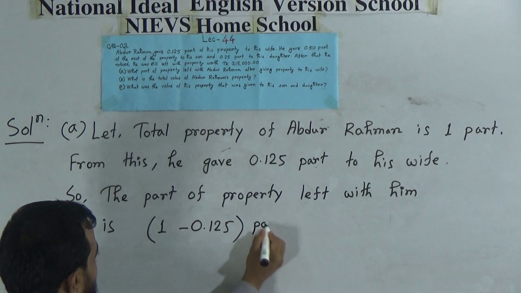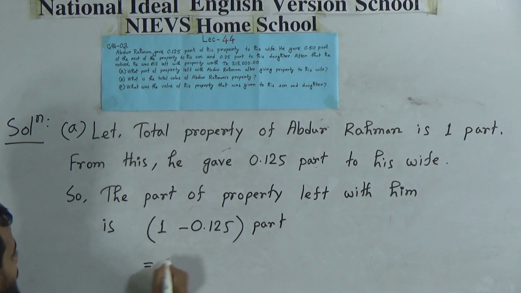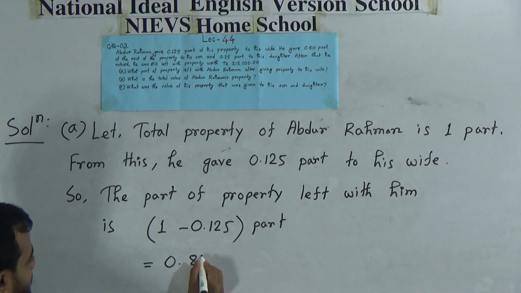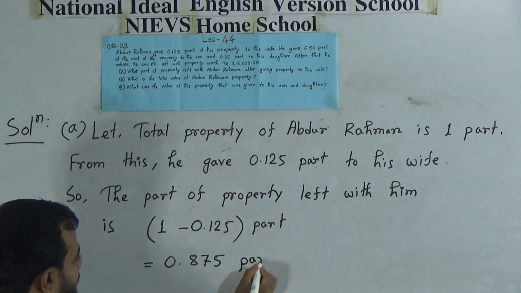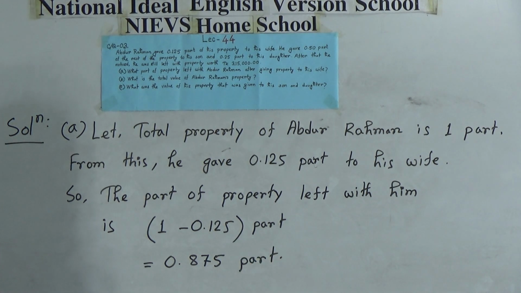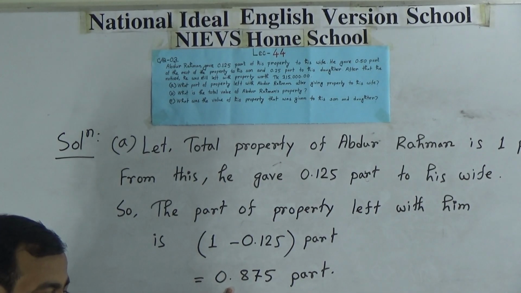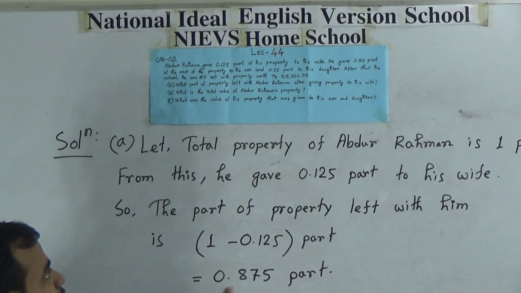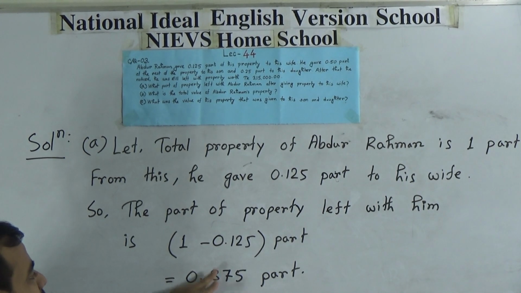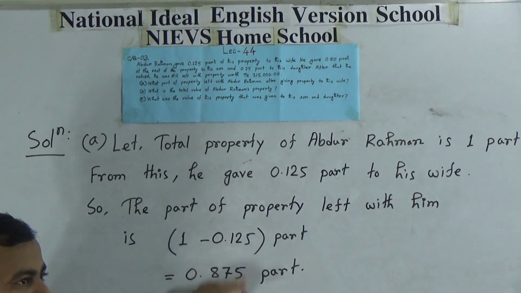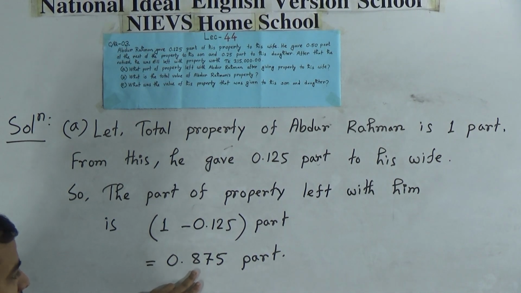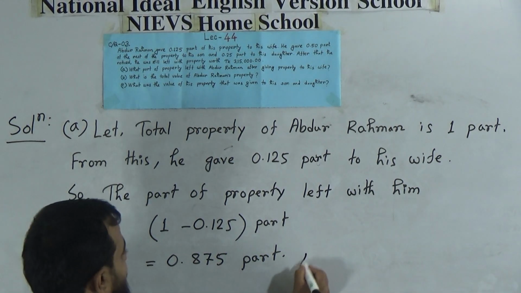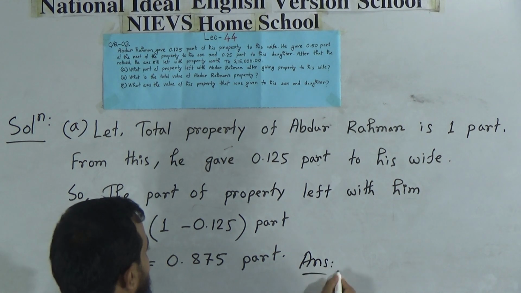Okay. That's equal to 0.875 part. This is the remaining part with Abdur Rahman after giving his property to his wife. That means 0.125 property is given to his wife and he is left with 0.875. It's our answer for activity A.